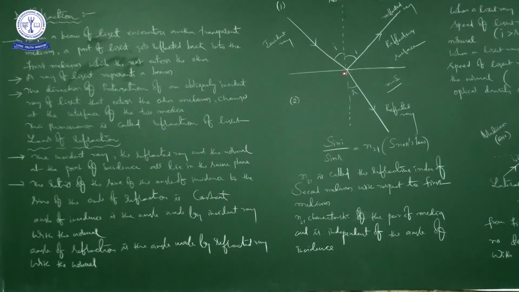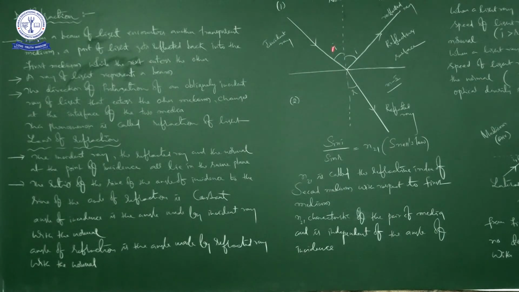If it comes like this, it is parallel, but if it comes like this, it is oblique, right? So here is the normal. So what is the normal? How to draw the normal? As usual, how we discussed in case of reflection of light. So it is the normal at this point of incidence. The normal is the reference line to measure the angle of incidence, angle of reflection and also angle of refraction, right.